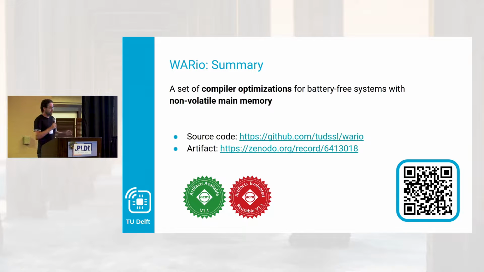So we built WARio, a set of compiler optimizations for battery-free systems with non-volatile main memory. Everything I talked about here is open source. You can find it on GitHub. You can scan the QR code and you'll go straight there. We also have an artifact available, which is also reusable. So you can even play around with it and put your own code examples in and see where checkpoints are placed or how efficient it would be.